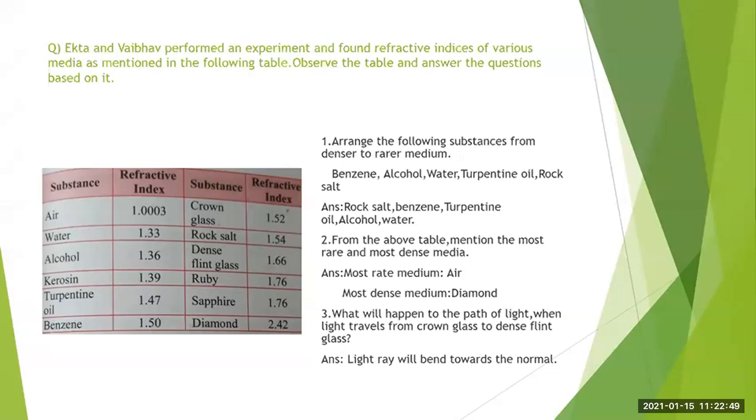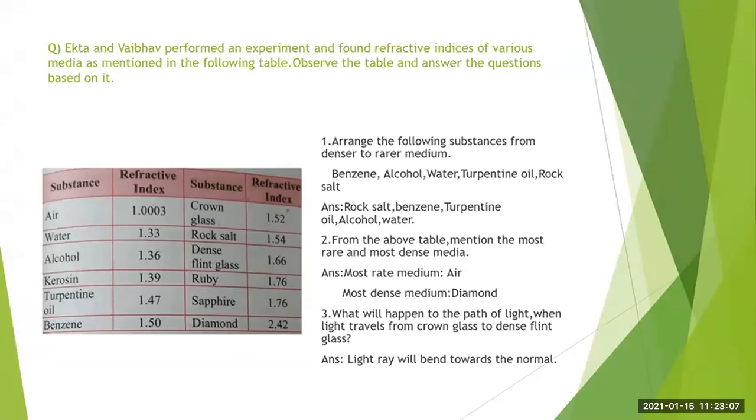Then which is the most dense medium? Now the substance whose refractive index value is more. So you will see that diamond, its refractive index value is 2.42. So that will be the most dense medium, that is the diamond. Okay. Now let us see the third question.